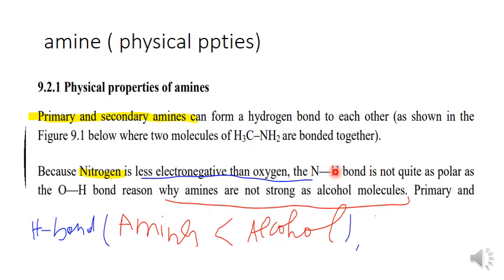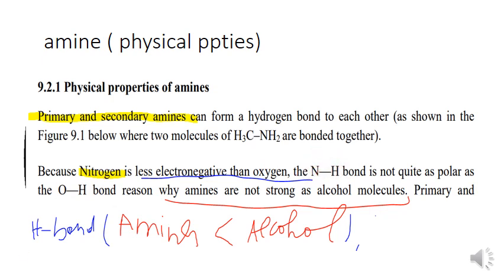This hydrogen is not quite as polar as this one, which is why amines are not as strong as alcohols. Here oxygen has high electronegativity compared to the amine.